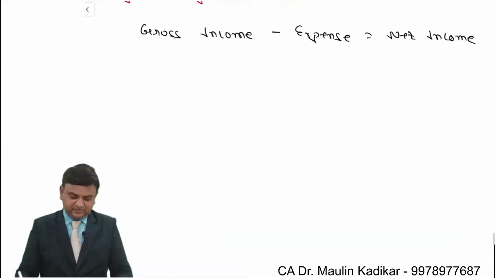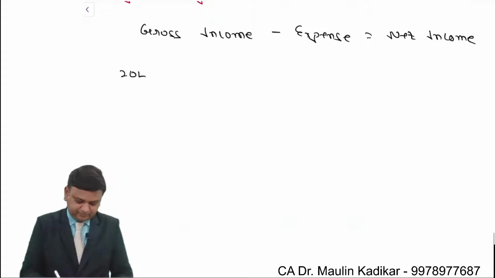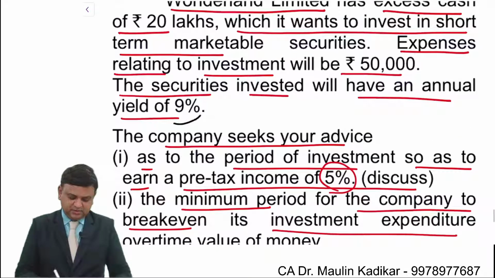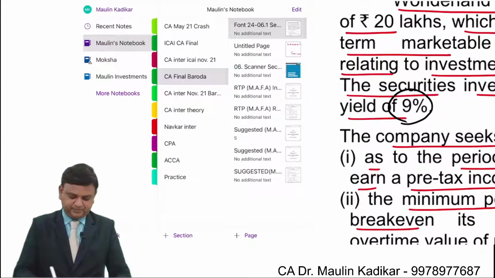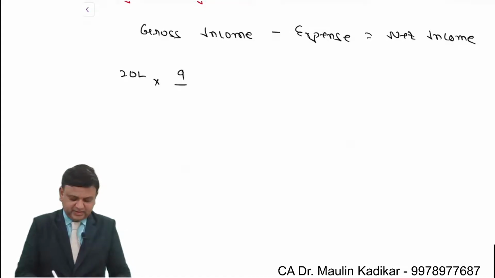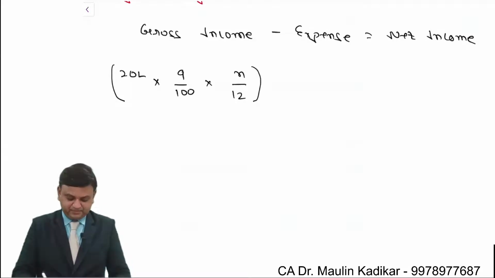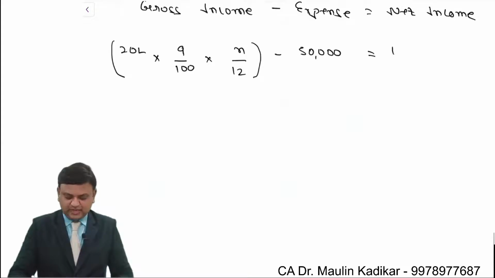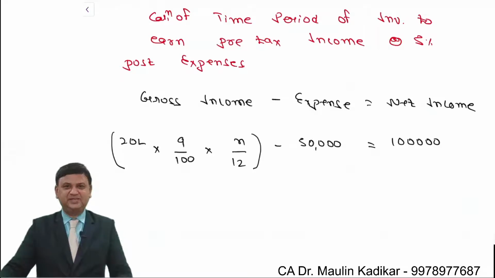Now what is the investment? Investment is 20 lakhs. What is the rate at which we are getting the interest? 9%. So we understand we get interest at the rate of 9%. We have to make the investment for at least n number of months. This is the gross income. Minus expenses of 50,000. And after meeting the expenses, your income should be 1 lakh. That is the way n will be found as a balancing figure.